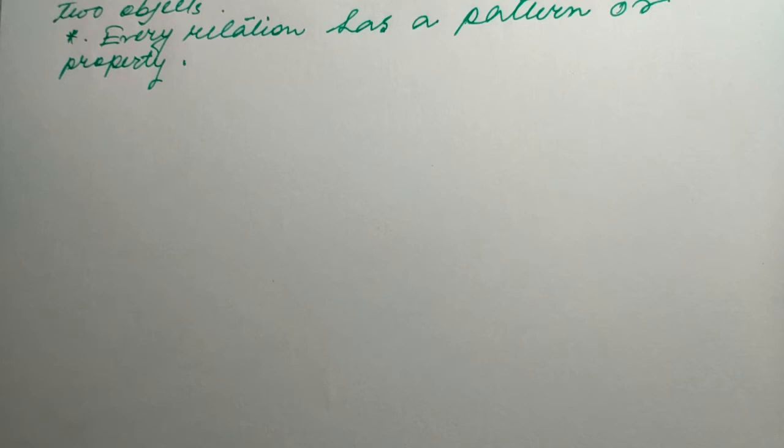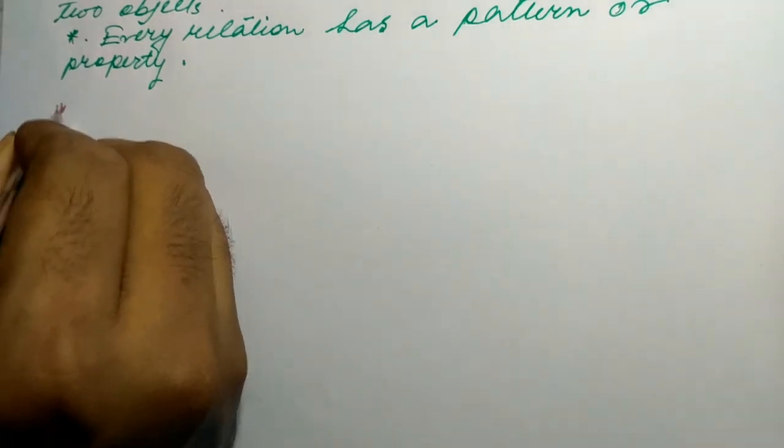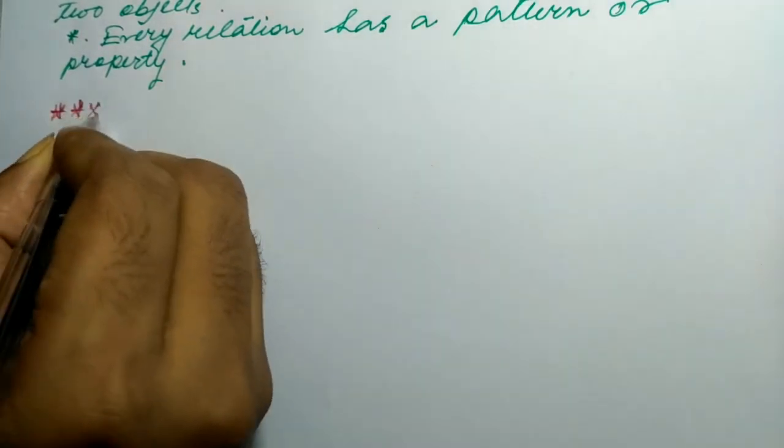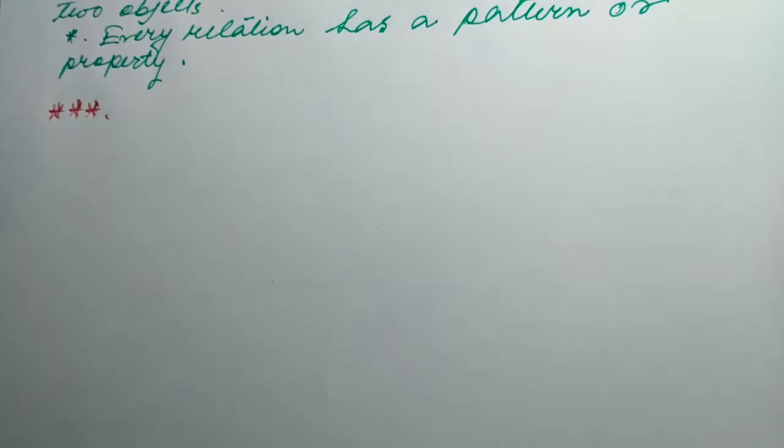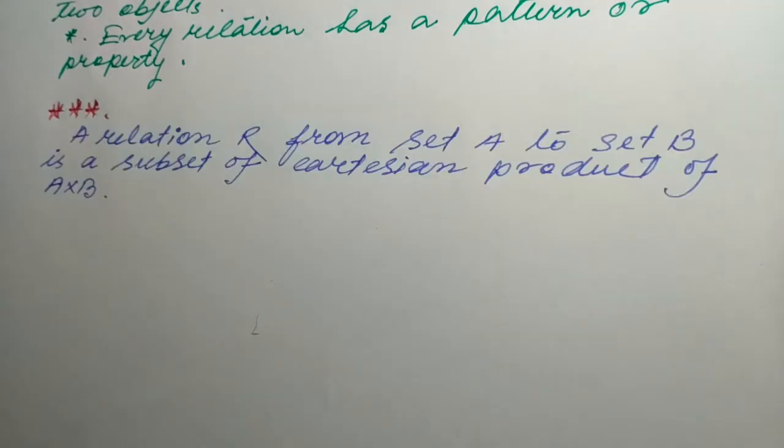Next, come to a very important point on relation. A relation R from set A to set B is a subset of the Cartesian product of A into B. In our last class we discussed the Cartesian product.